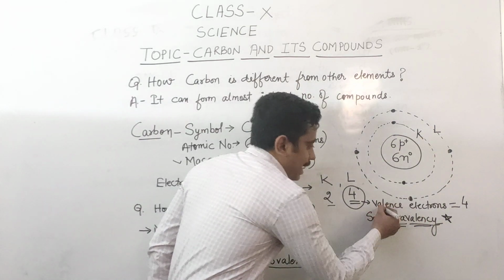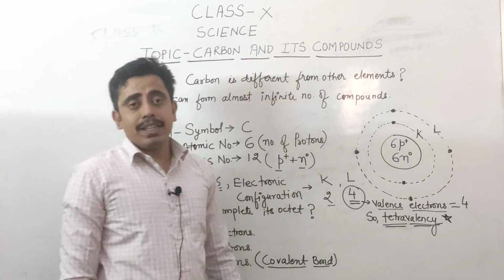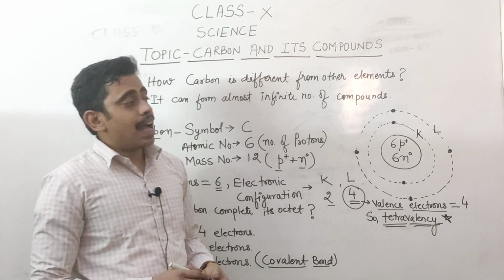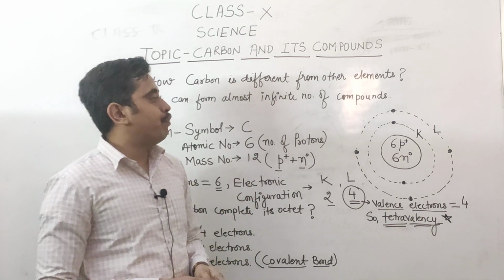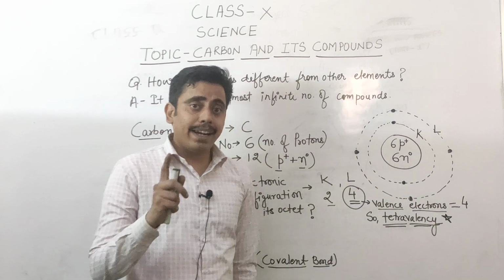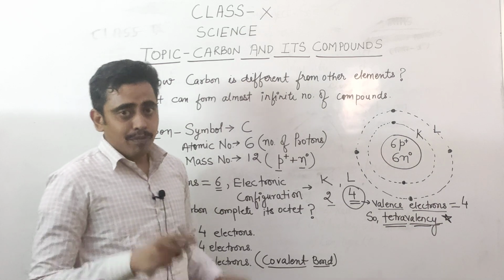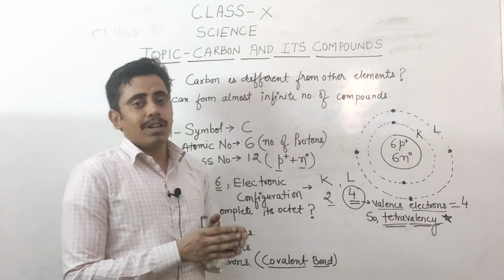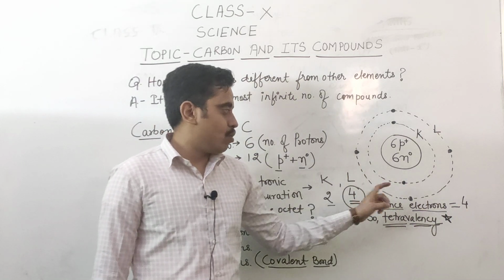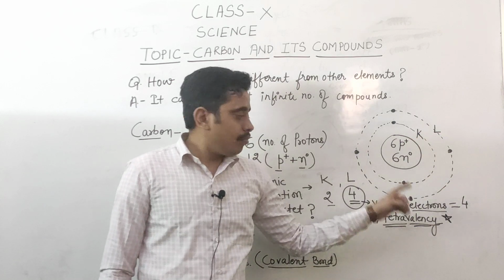So, the valence electron. What is the meaning of valence electron? The number of electrons present in the outermost shell of an atom is known as valence electron. I repeat myself. Valency is not the valence electron. Valency and valence electron are two different things. Valence electrons are the electrons present in the outermost shell.